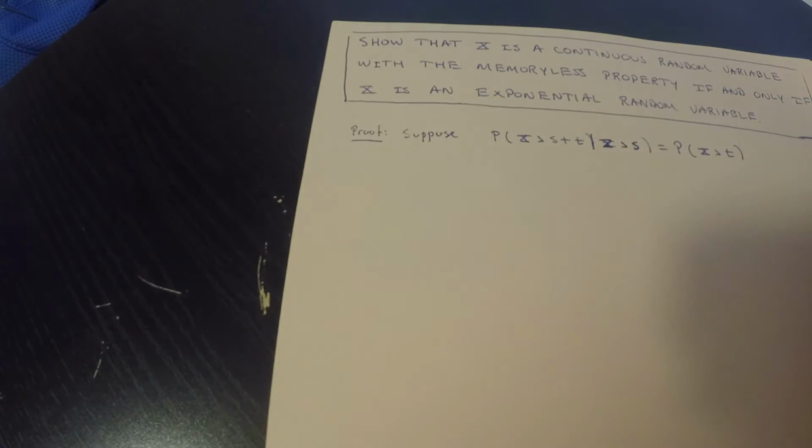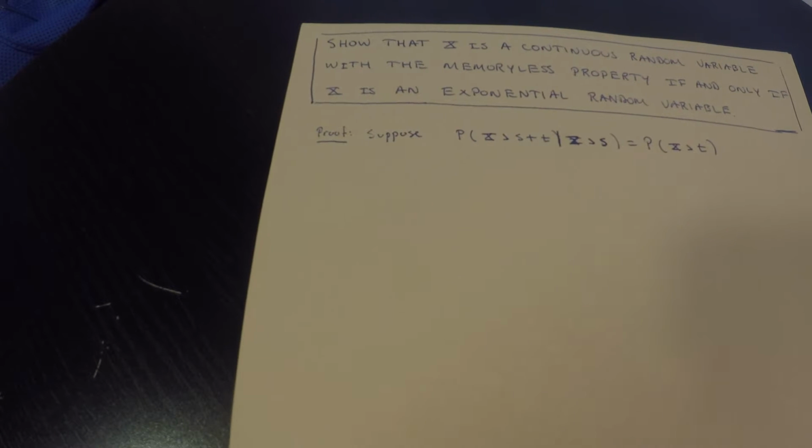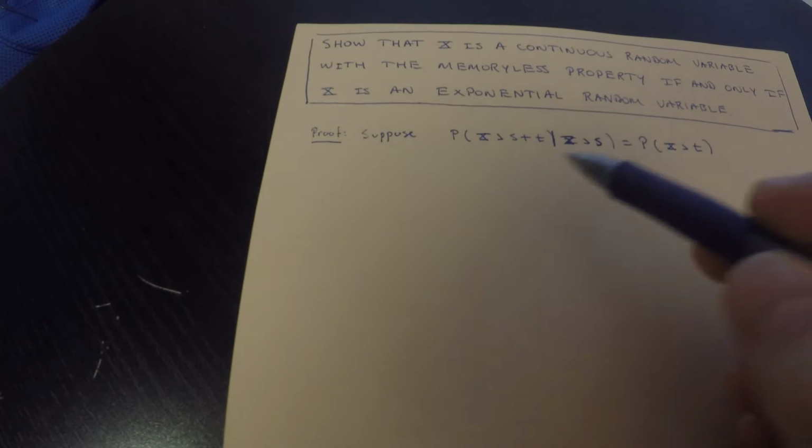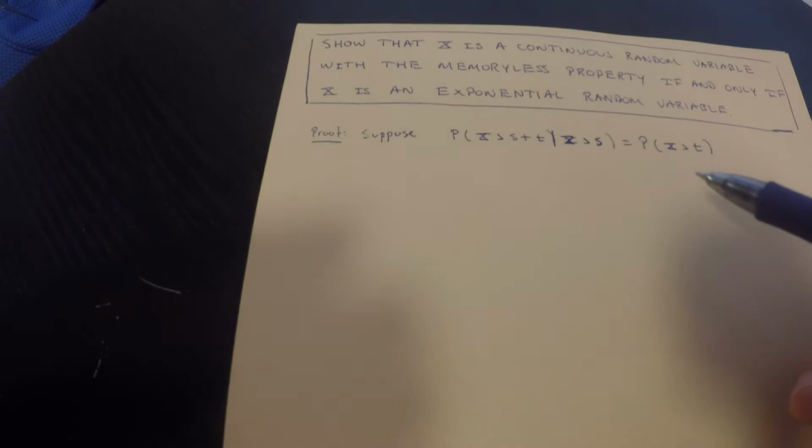So again, we're assuming the memoryless property. Suppose that x has the memoryless property. This is what it is. And now I want to show that it must be an exponential random variable.